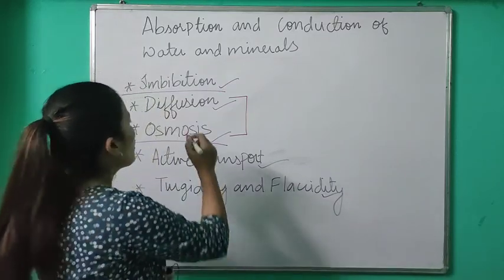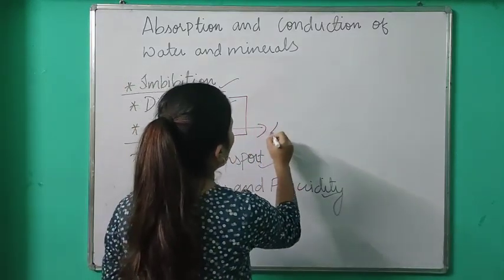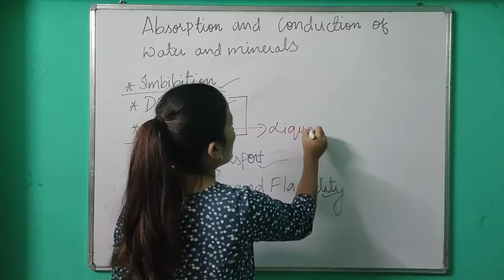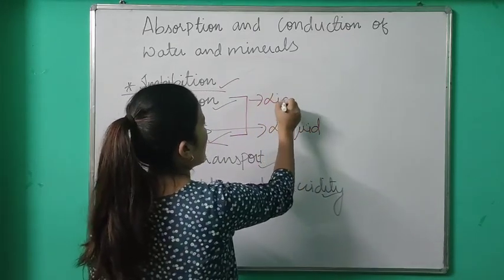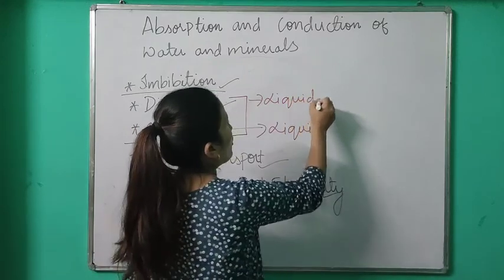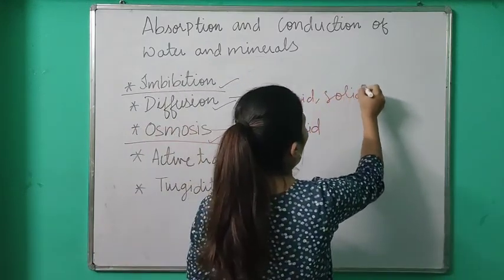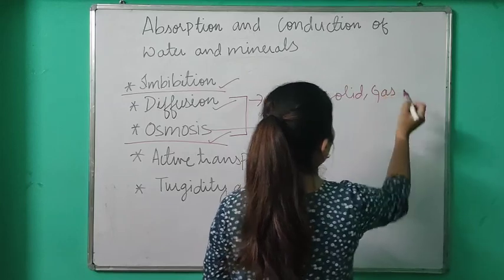But osmosis takes place only in a liquid medium, whereas diffusion takes place in all states, that is liquid, solid or gas.